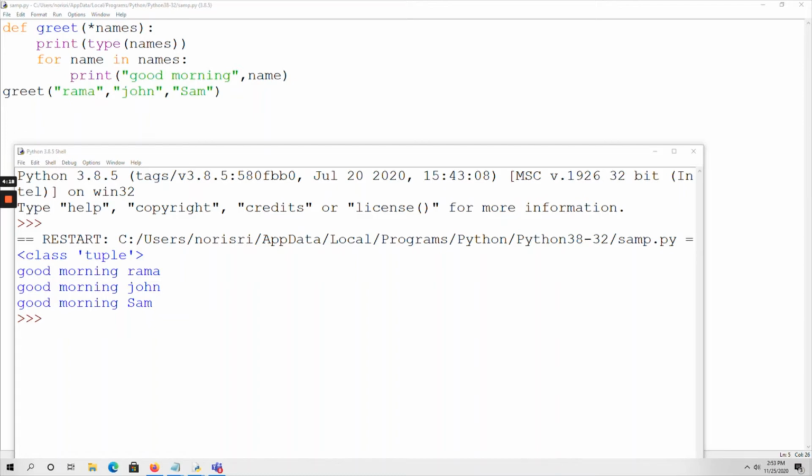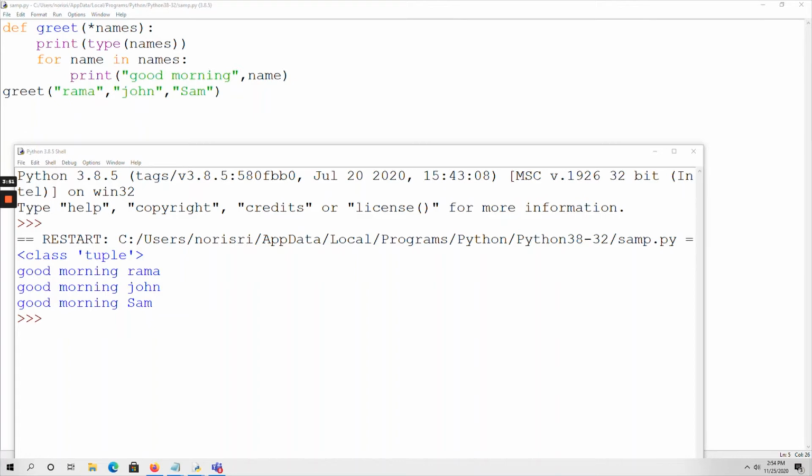So here this is the function call. Once this call is done, the cursor goes to the function definition. Here this is *names. This names variable stores these three names, Rama, John and Sam. So print type of names gives class tuple, the data type of tuple.